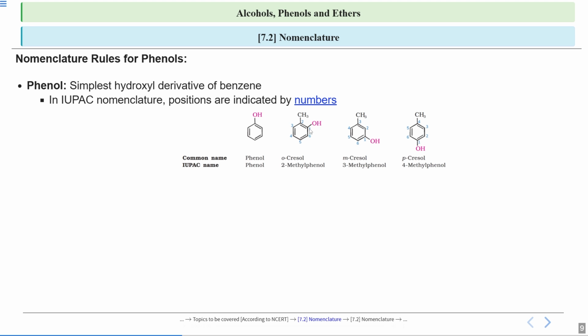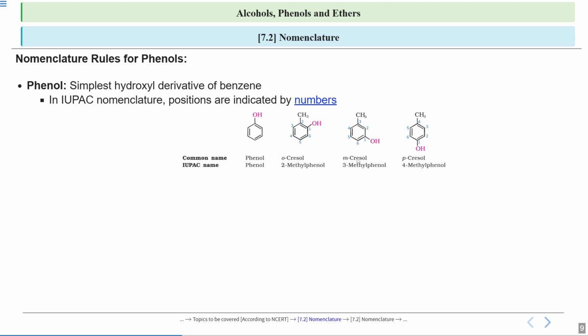So you have to first do the numbering. Since you know that between OH and methyl group, the OH functional group gets more priority, numbering will start from here. 1, 2, 3, 4, 5, 6. Since at 2 position there is methyl, it will be 2-methyl phenol.